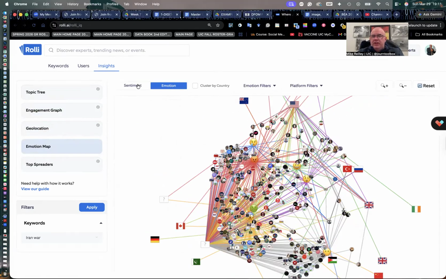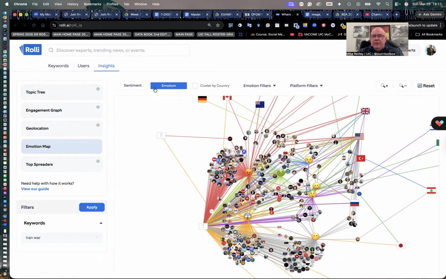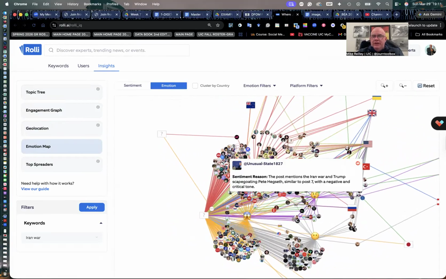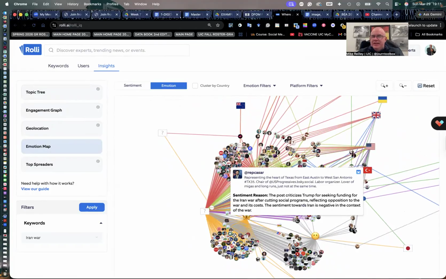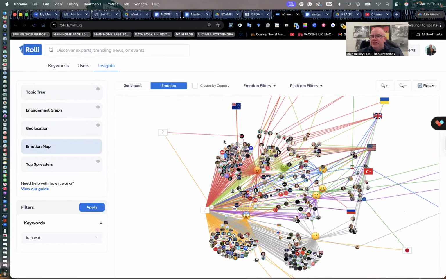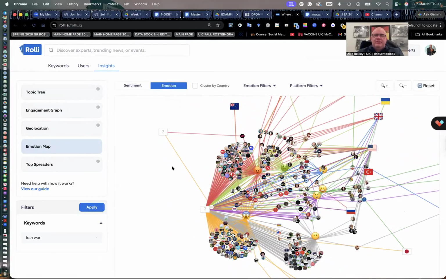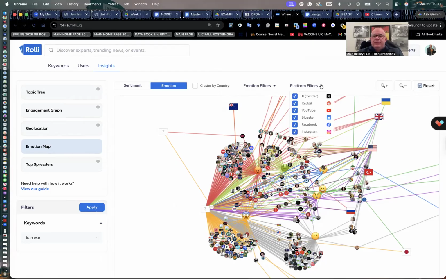You can look at emotion or sentiment here. I forgot to point that out earlier. Anger over here. These are anger ones. You can screenshot these and use them. Sometimes people do just to show it's overwhelming anger or neutral or happy. We ran this once with Taylor Swift and Travis Kelce. It was overwhelmingly positive.